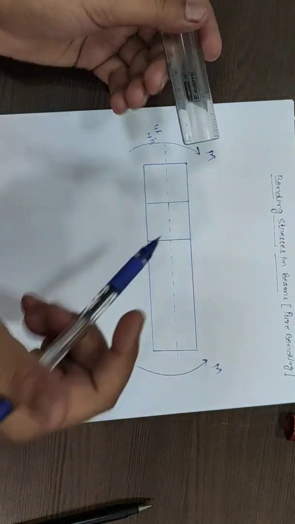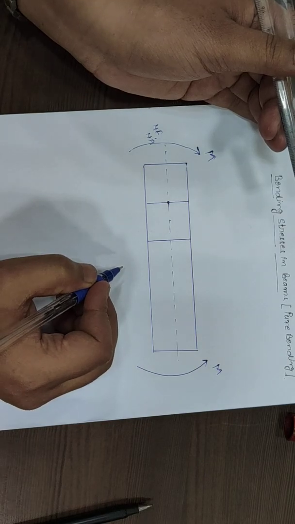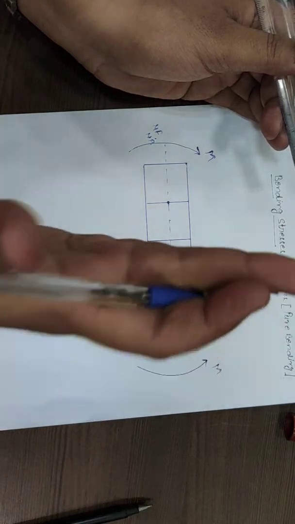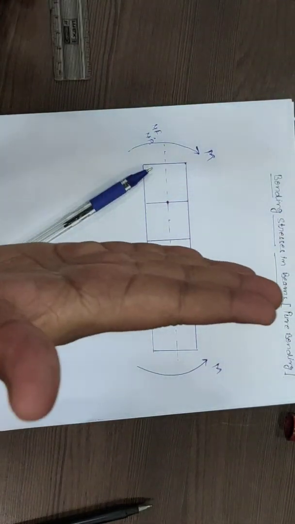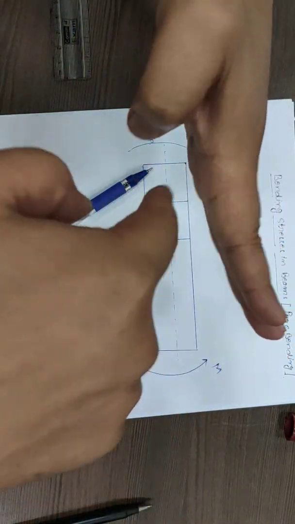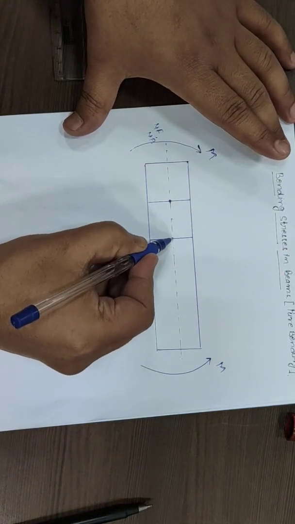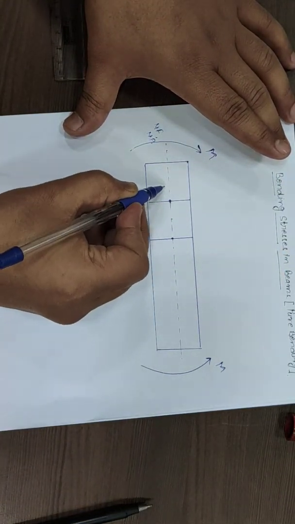So the intersection line of the cross-sectional plane, we have two planes, one plane is this one, the other plane is this one. So there will be one intersection line, and this line is known as the neutral axis.